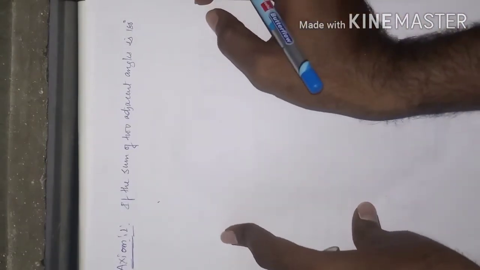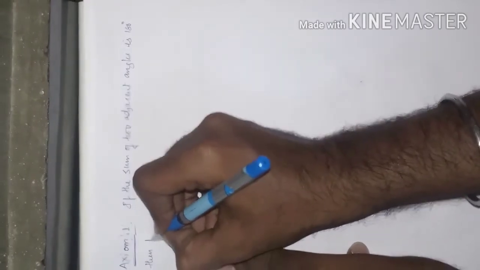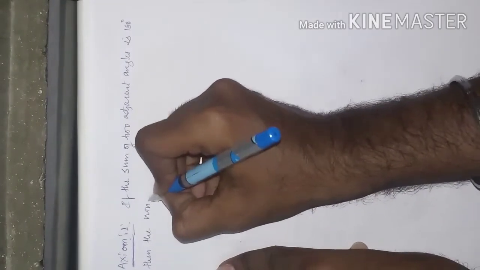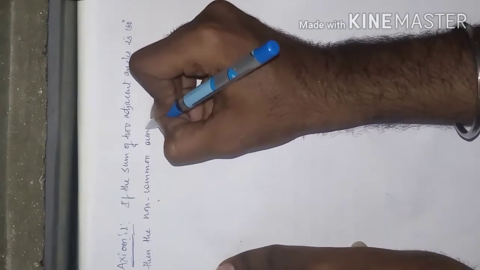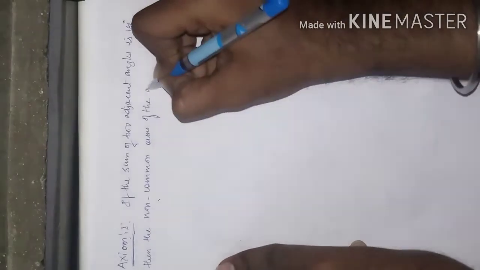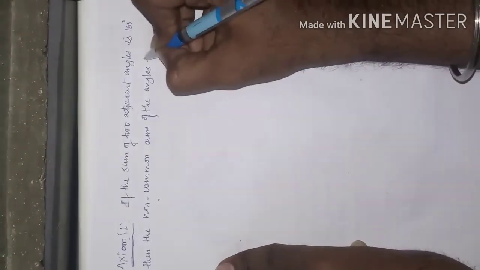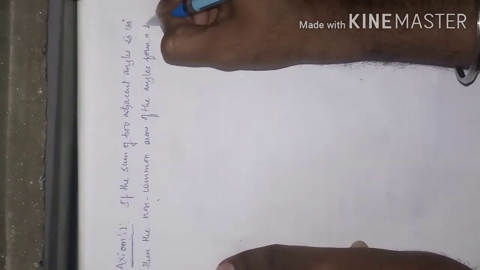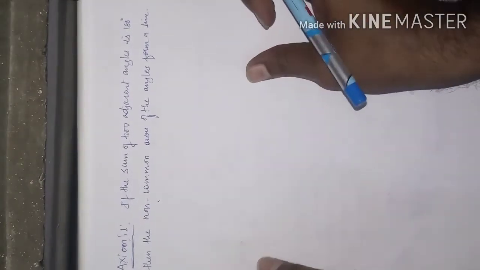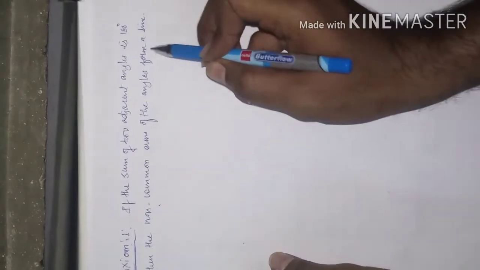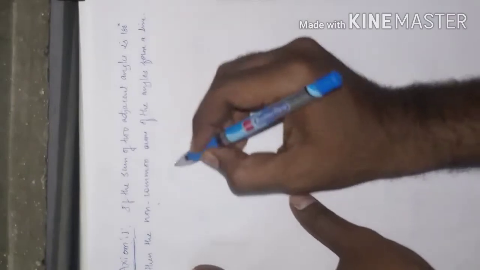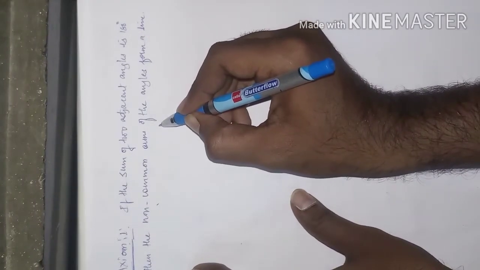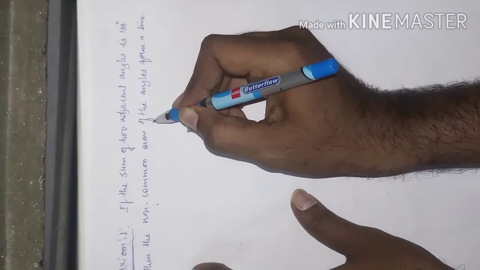If the sum of two adjacent angles is 180 degrees, then the non-common arms of the angles form a line. This is the converse of linear pair. This statement is the converse of linear pair.